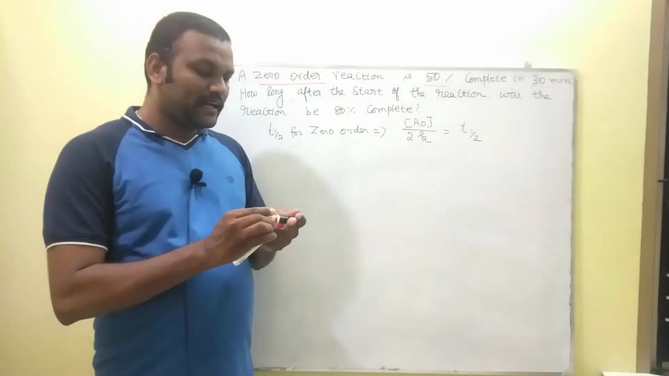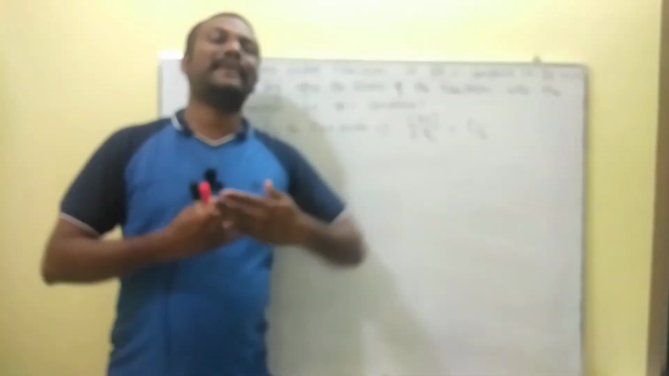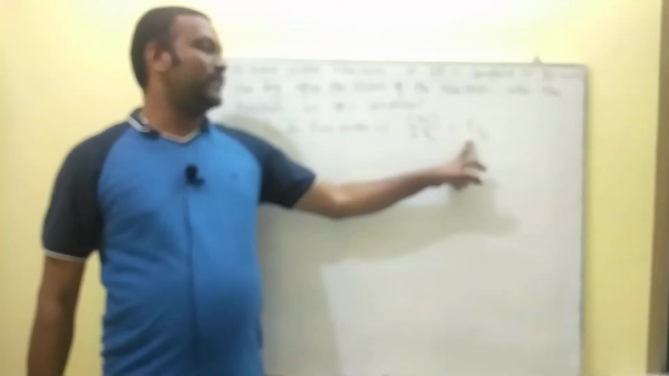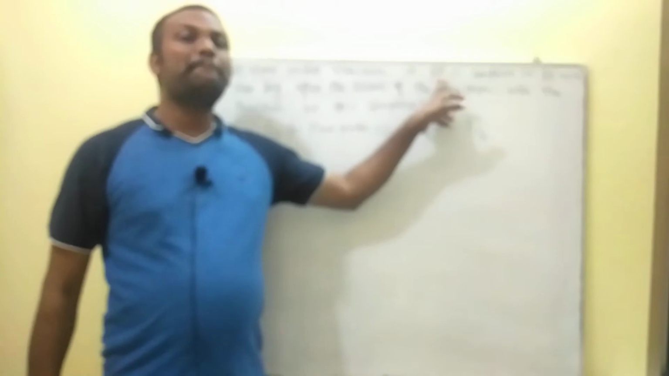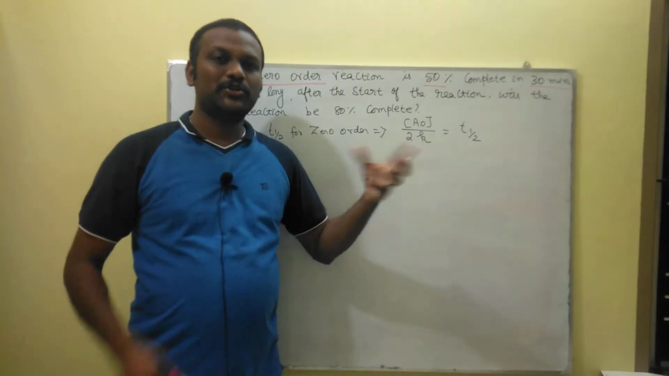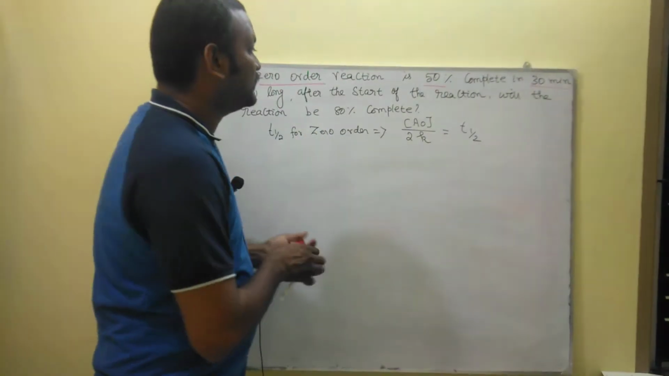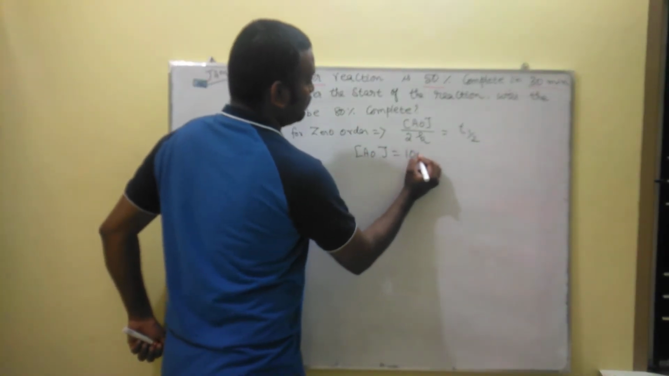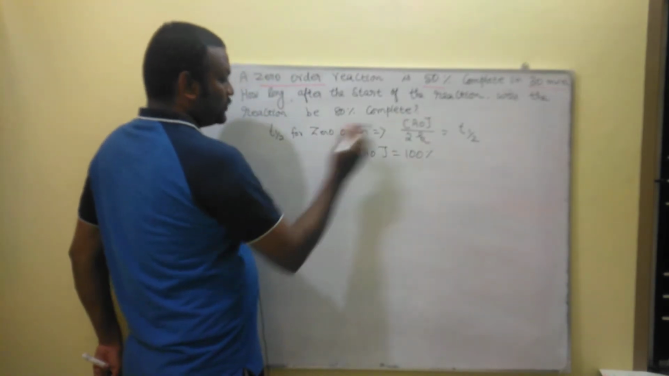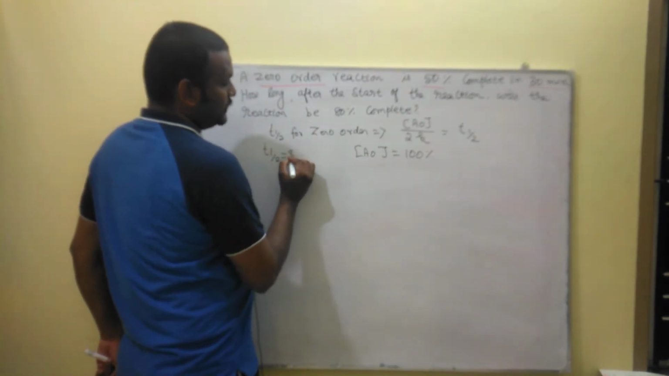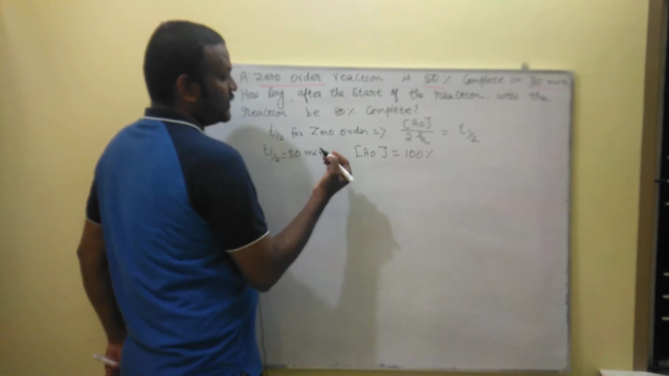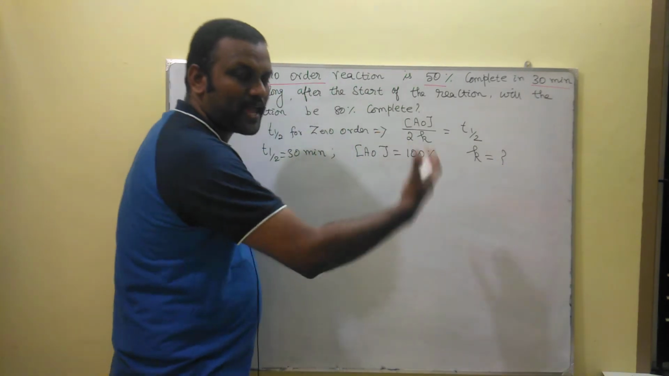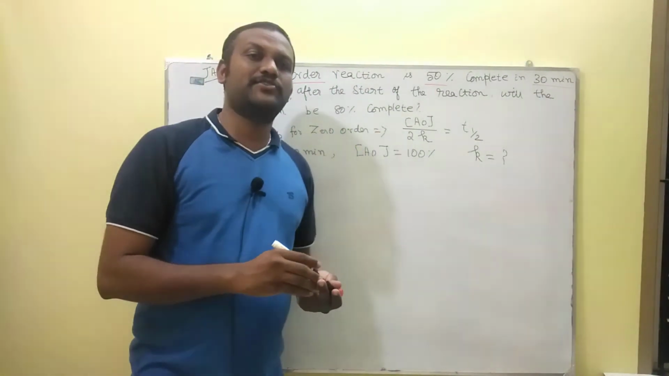So what do we arrive at from this given data? T half is given and 50% is given, so the initial amount should be 100%. So A0 should be 100%, and T half is equal to 30 minutes. From the given information, we can arrive at the value of K.